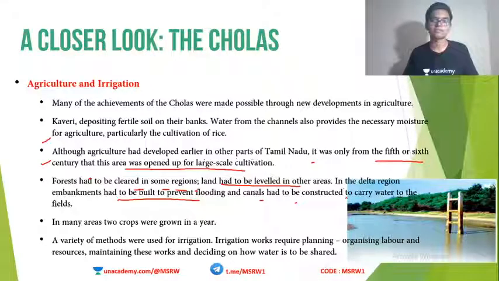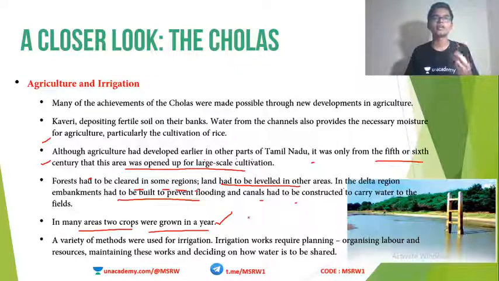In many areas, 2 crops were grown in a year. See, agriculture is now becoming more and more commercial. So people understood that it is possible to grow multiple crops in the same field at different times.